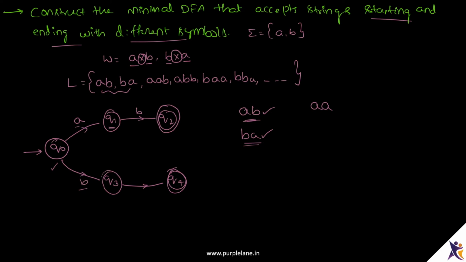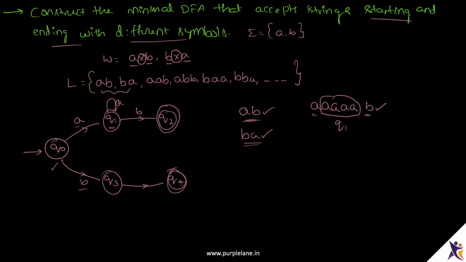No matter how many A's I see at Q1, I will be in this state only, waiting for a B to occur so that I can go to Q2 and accept the string. So no matter how many A's I see at Q1, I will be in Q1 only and move to Q2 only when I see a B and accept this string. So Q1 is complete now.